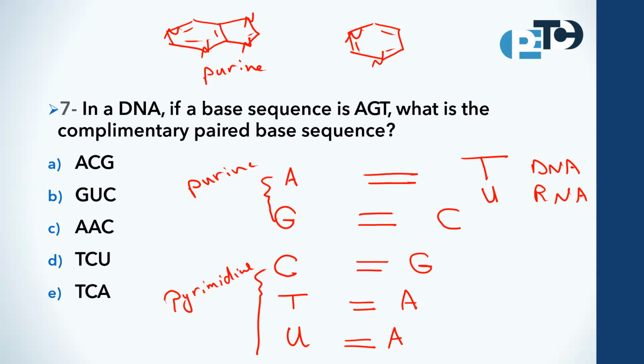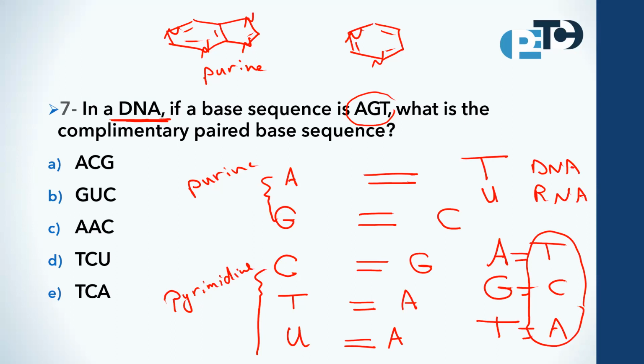Here we have a sequence of bases, A, G, T. So what is the complementary? Is the complementary strand here RNA or DNA? You ask about DNA. Okay, so adenine will bind to thymine. Guanine will bind to cytosine. And thymine will bind to adenine. Therefore, the sequence of the complementary bases is TCA.